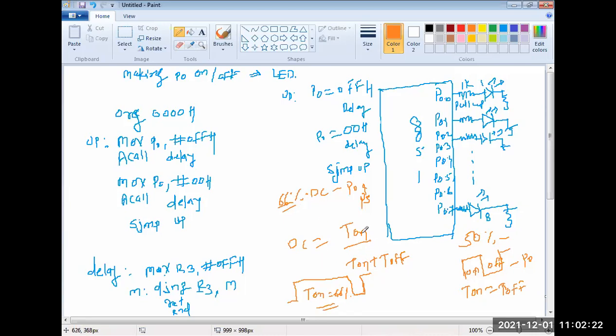कसे चेंज करावं लागेल मला मग? So T on should be increased to the plus half part of the T off. So that becomes 66% of the duty cycle on period. Simple meaning काय? LED will be on for the long time and off for the very small time, T off. Understood?